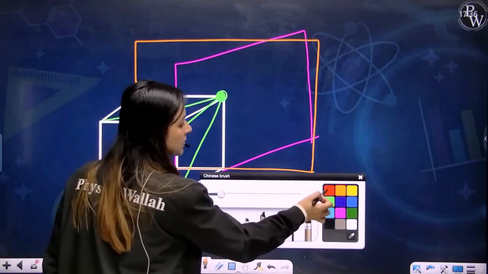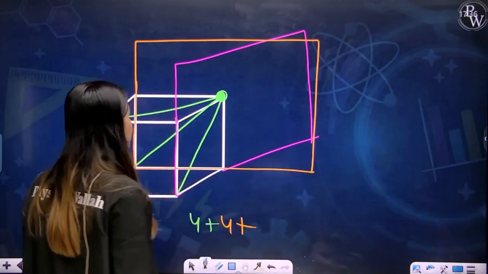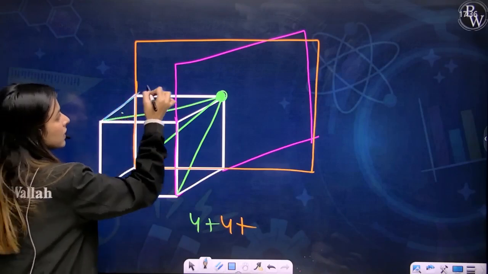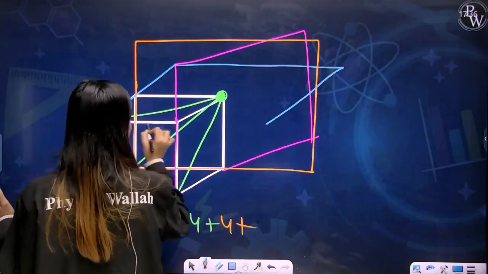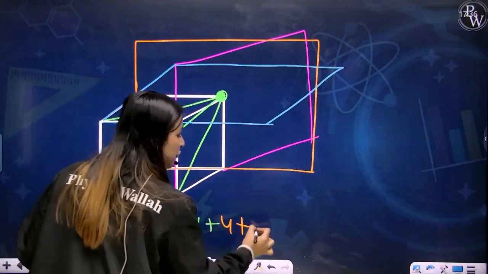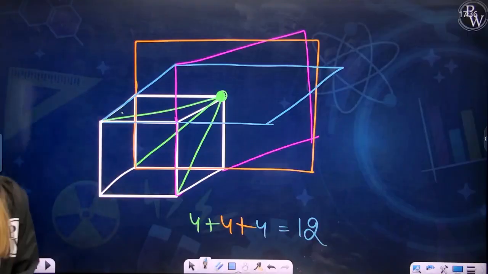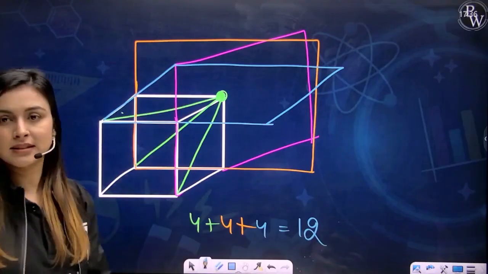Plus. Now you need which color? Let me take blue color. Now you have this face. Now extrapolate this face. This, like this, like this, and like this. And you will have 4 here. So total 12 atoms you will have present at root 2a distances in these 3 different faces.